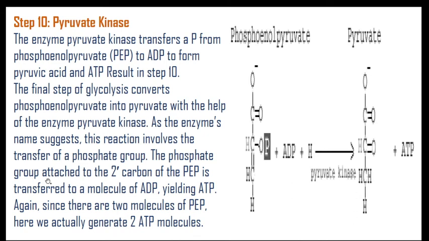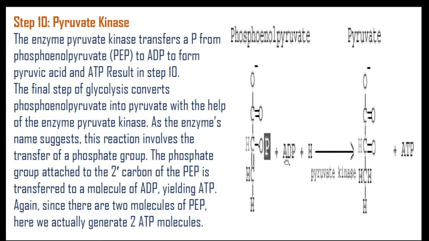So the phosphate group attached to the second carbon of phosphoenolpyruvate is transferred to a molecule of ADP, which gets converted into ATP. So this phosphate is attached to the ADP, and that's why there is a development of adenosine triphosphate.